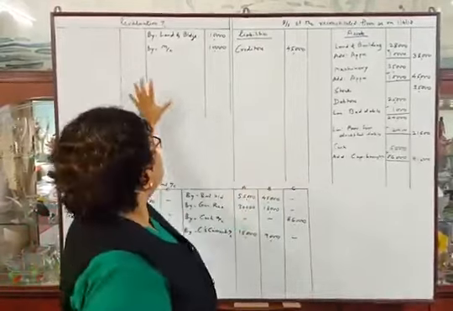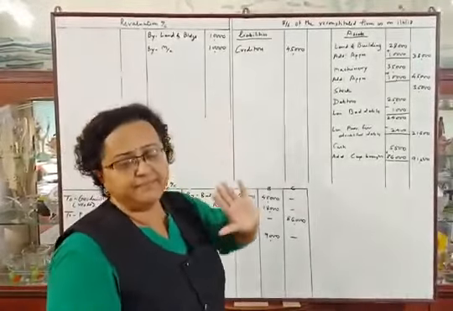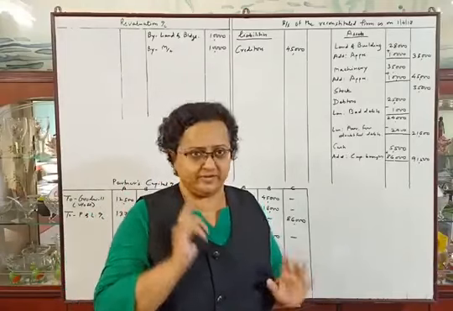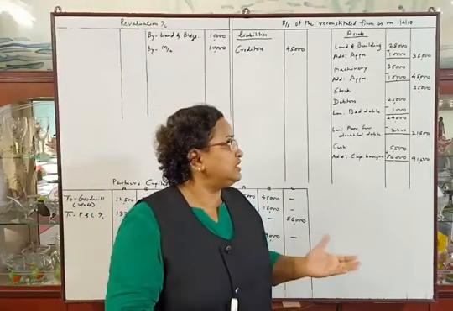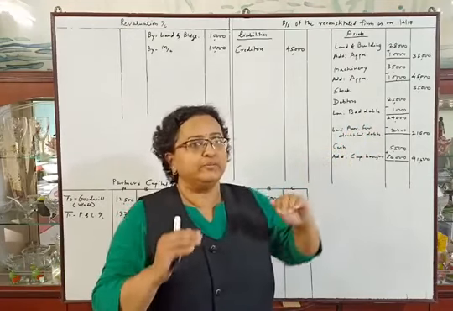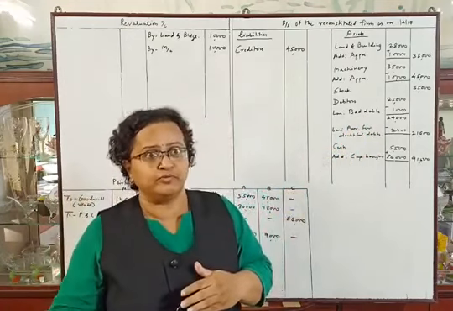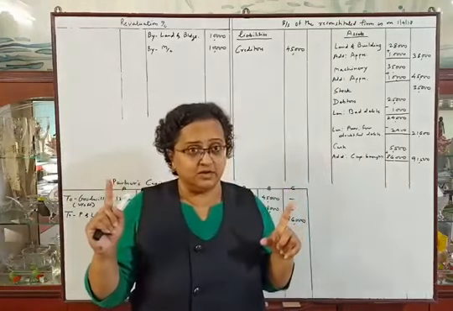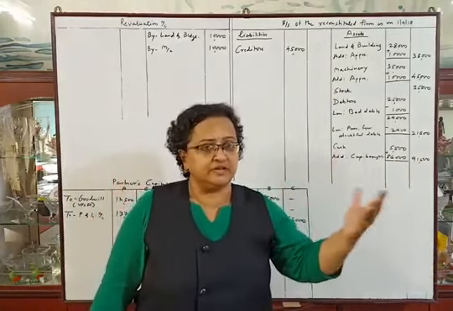Now posting in revaluation account. See, old provision for doubtful debts was rupees 2,500. Now they told us that there are bad debts of rupees 1,000. So we will adjust from the old provision, 2,500 minus 1,000 bad debts. So the provision will remain rupees 1,500.